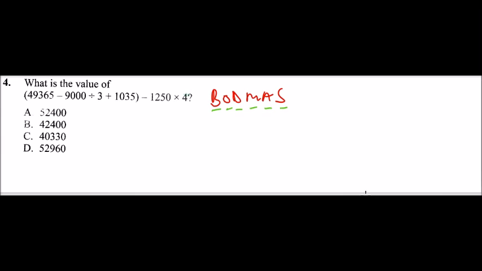So inside the bracket, we have bracket of, we don't have of, we have division. So we start by dividing 9,000 by 3, which gives you 3,000. So our expression will be 49,365, then you minus 3,000, then you have plus 1,035. You close the bracket. Then we have minus 1,250, you multiply by 4. So that is what you get.